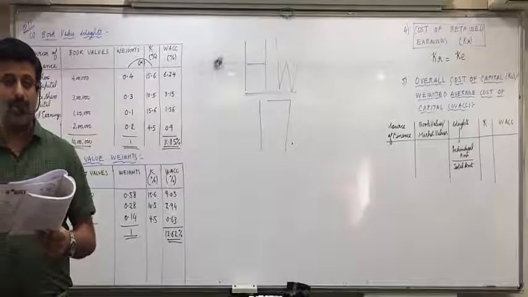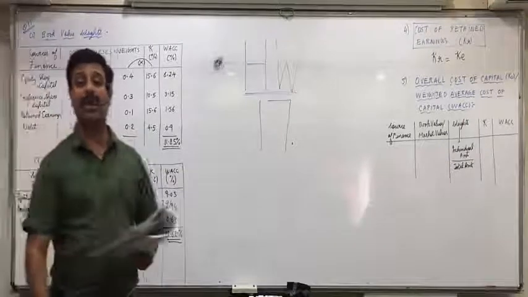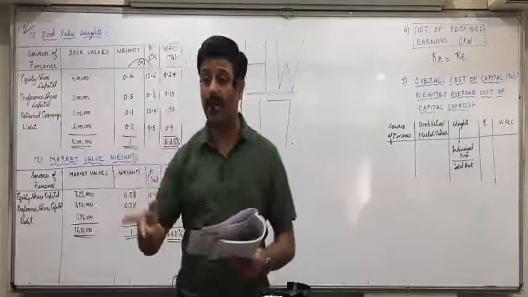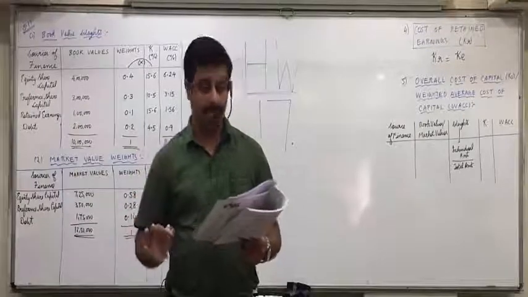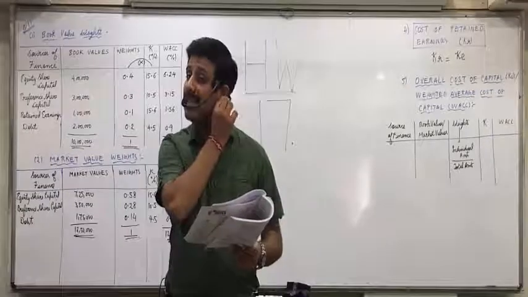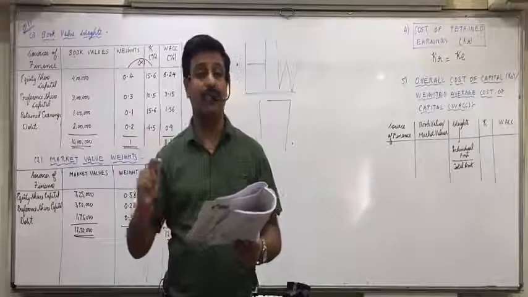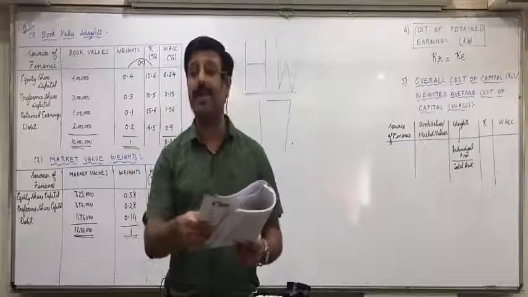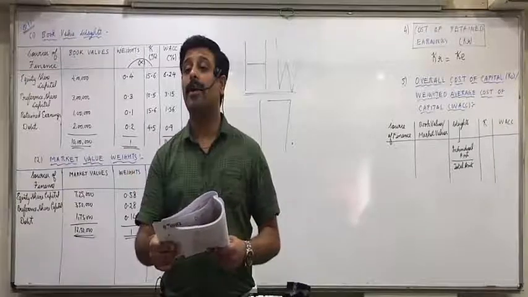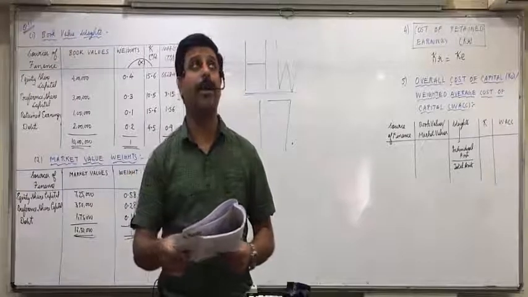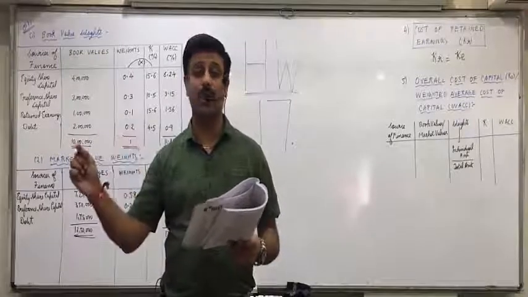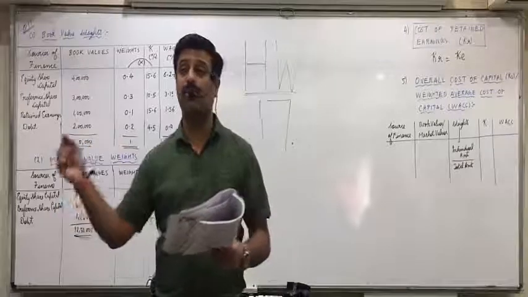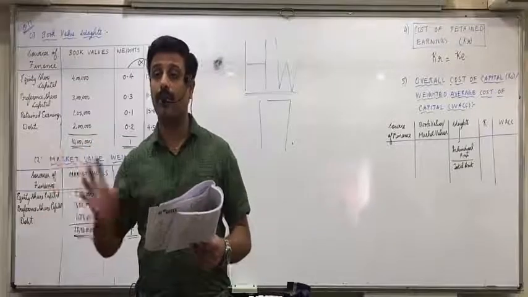Means do 12 into 0.7, 1 minus t means 1 minus 0.3. So we always have to take the cost after tax. So 12 into 0.7, 8.4. Means when you solve the question, don't take KD as 12, you will take 8.4. How did you get 8.4? 12 into 1 minus t, 12 into 1 minus 0.3, 12 into 0.7, that is 8.4.